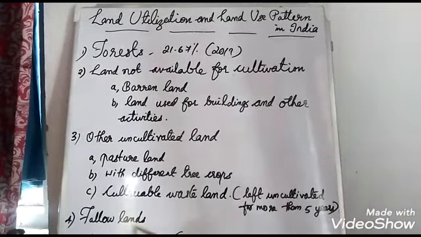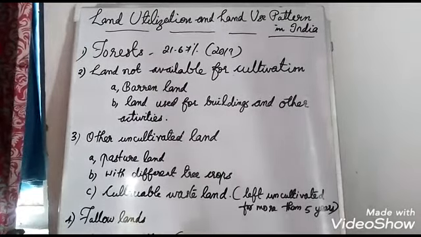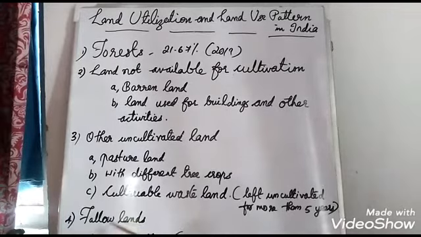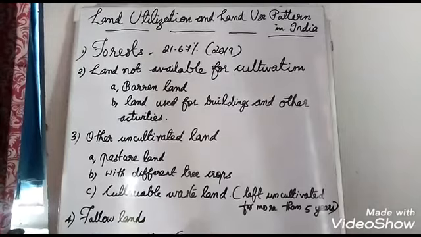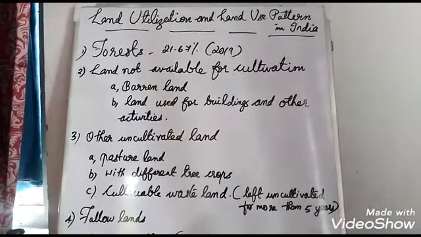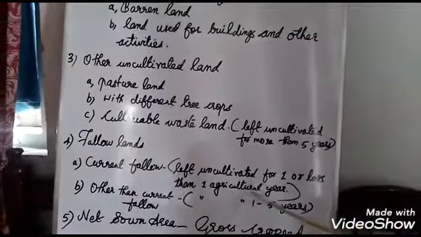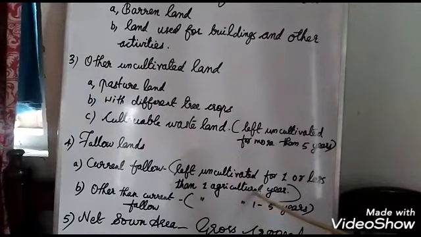Then the fourth one is fallow land. Fallow land means it was plowed and harvested, but now it is left and not being used. Again, fallow land can be divided into two. Current fallow land means left uncultivated for one or less than one agricultural year.